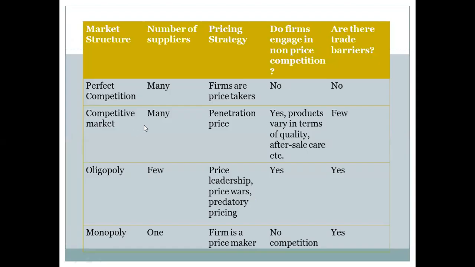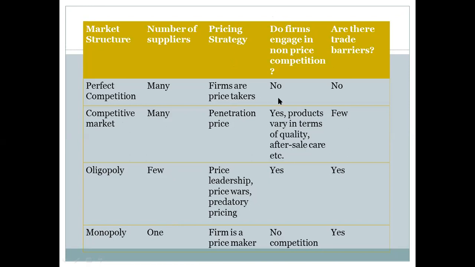Now, we can compare the market structures here in this table. In our lessons, we learned about perfect competition and monopoly, right? But there are also other market structures like the competitive market and oligopoly. Look at this one: number of suppliers. Number of suppliers in perfect competition, many. Competitive market, many. Oligopoly, few. In monopoly, only one.